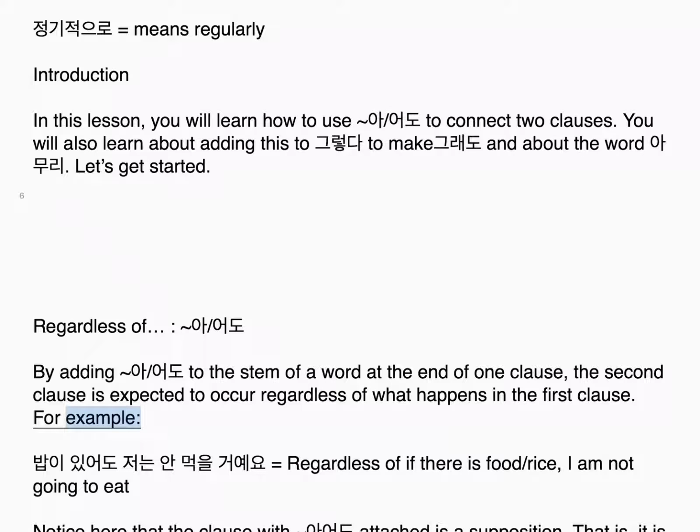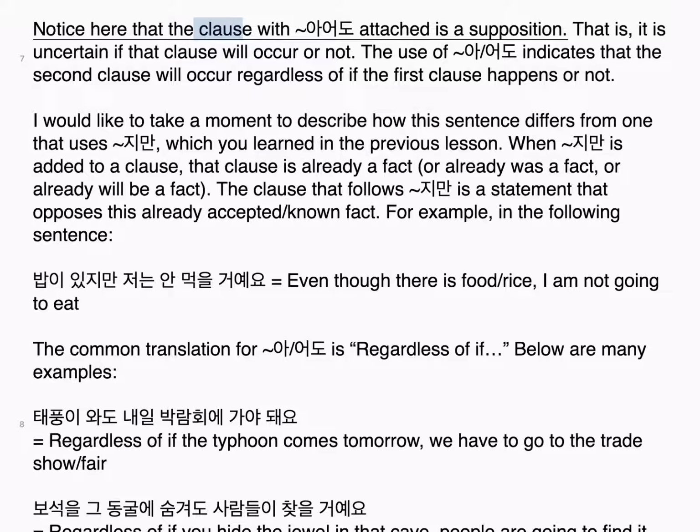For example, 밥이 있어도 저는 안 먹을 거예요. Regardless of if there is food, rice, I am not going to eat. Notice here that the clause with 어도 attached is a supposition. That is, it is uncertain if that clause will occur or not. The use of 어도 indicates that the second clause will occur regardless of if the first clause happens or not.